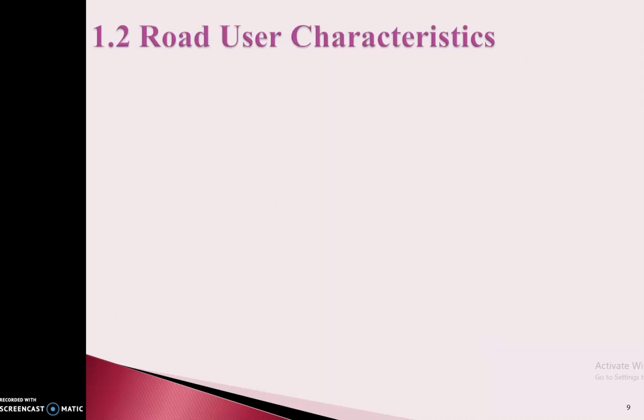Next, we will see all these characteristics one by one. In that, first we will start with road user characteristics. The human element is involved in all actions of the road users, either as a pedestrian, cyclist or car driver, etc. So the physical, mental, and emotional characteristics of human beings affect their ability to operate any vehicle safely or to serve or treat as a pedestrian. Hence, it is important for traffic engineering to study the characteristics and limitations of the road users.